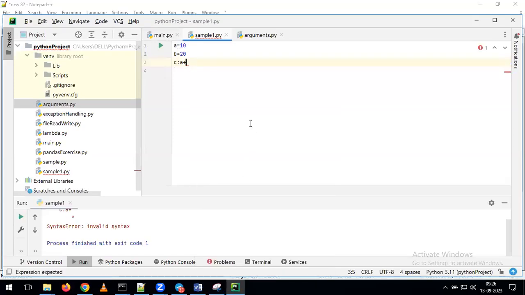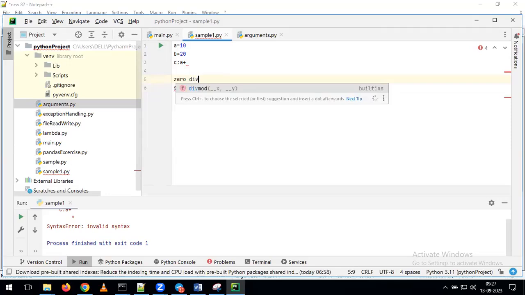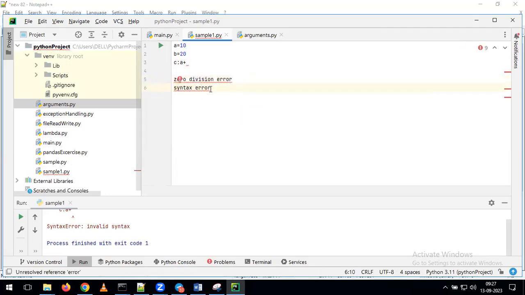So what's happening? If I run the program like this, we are getting the output as a syntax error. Earlier, the first one, we got the ZeroDivisionError. Now here, if I write the program like this, we are getting the syntax error.